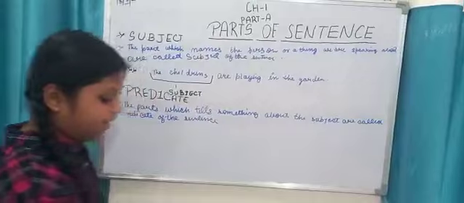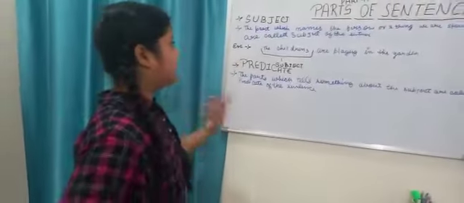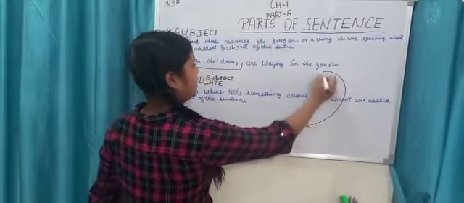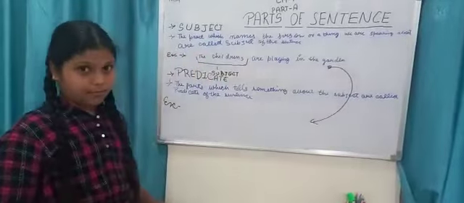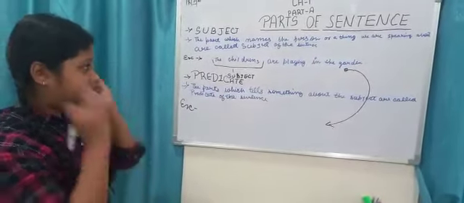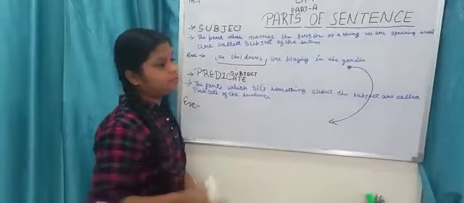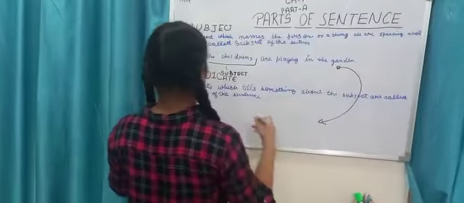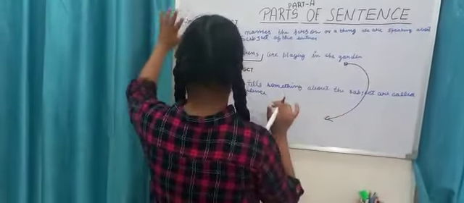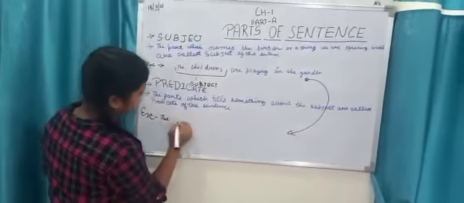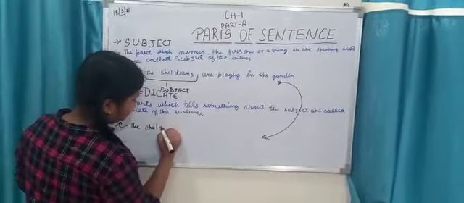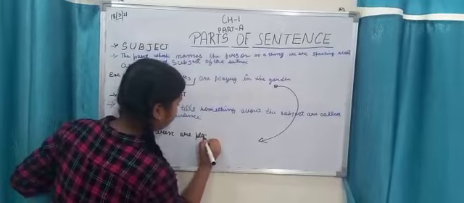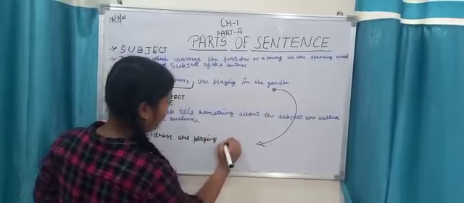To understand it better, as we have done in the subject, we will take an example. Here I will give the example of saying this: the children are playing in the garden. Why? Because to understand our concept clearly, if you understand the concept once, it will help you and you can apply it everywhere. So we will take the reference of the first sentence only in the predicate also. The children are playing in the garden.